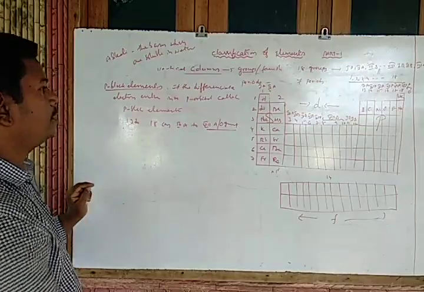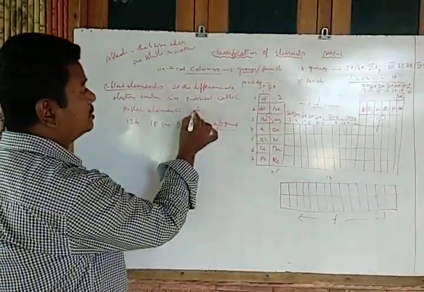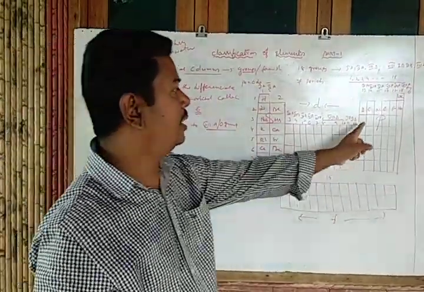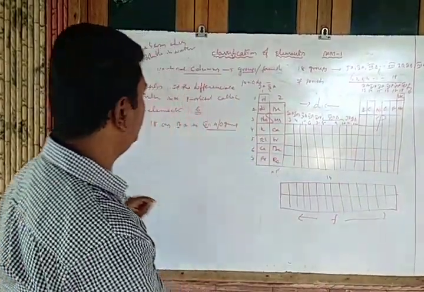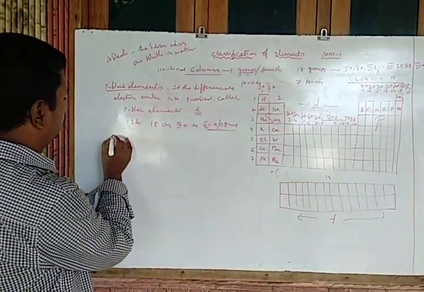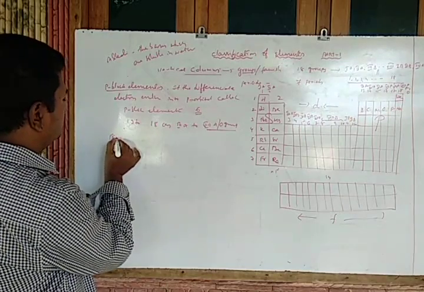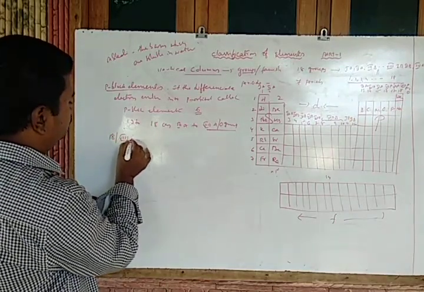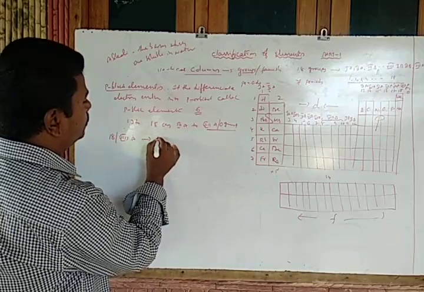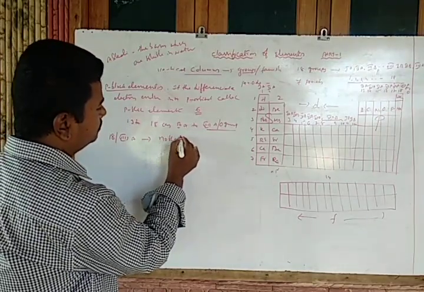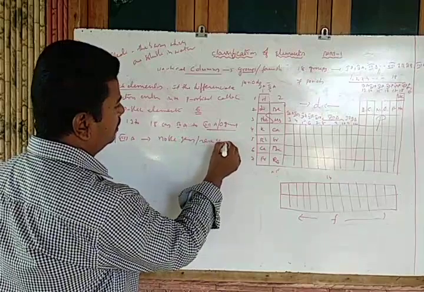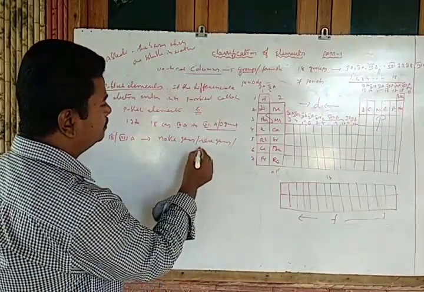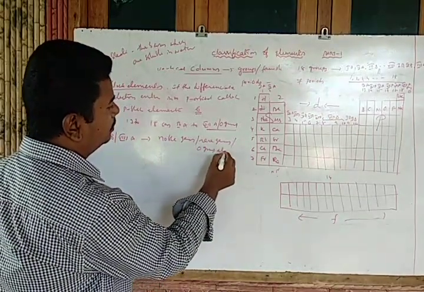So totally how many groups are there in p block? 6 groups are there: 1, 2, 3, 4, 5, 6. So in this 8th group, that means 18th or 8th A, called noble gases or rare gases or zero group elements.